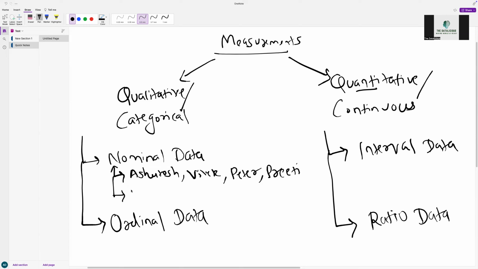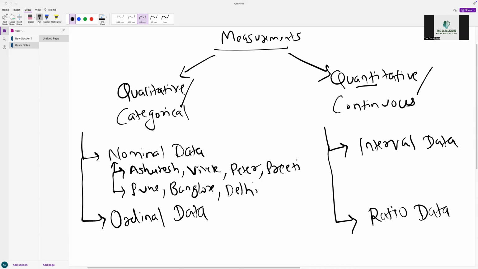Another example would be names of cities. So let's say it's Pune, Bangalore, Delhi. Such kind of data, whenever you see it in any column, we call it nominal data. It comes under categorical, and to be more specific, it's nominal data.